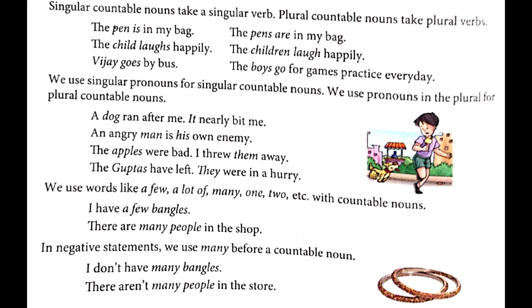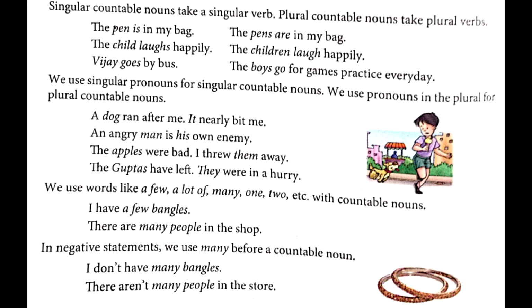Next one. We use singular pronouns for singular countable nouns. We use pronouns in the plural for plural countable nouns. Now let's see how. What is the rule? We use singular pronouns for singular countable nouns. A dog ran after me.